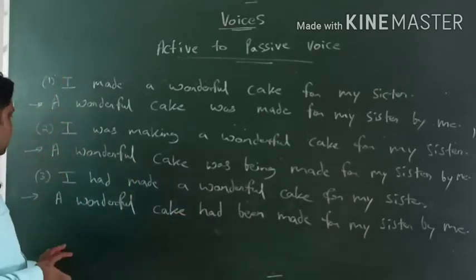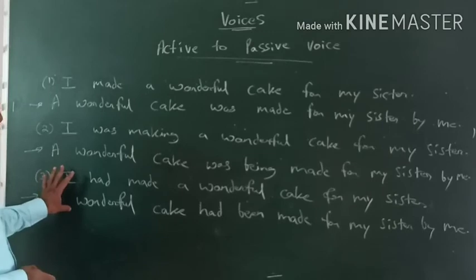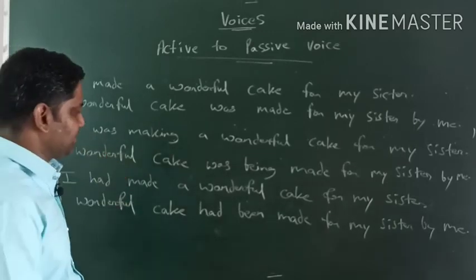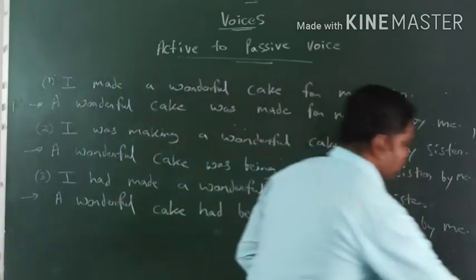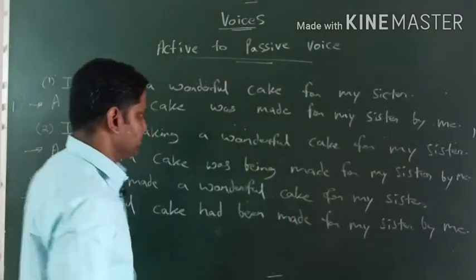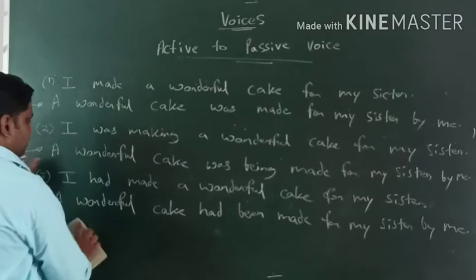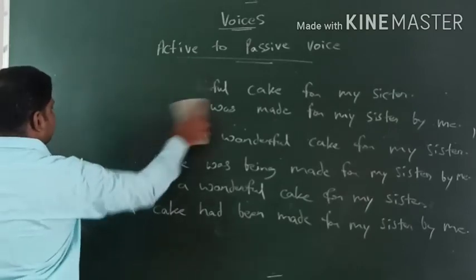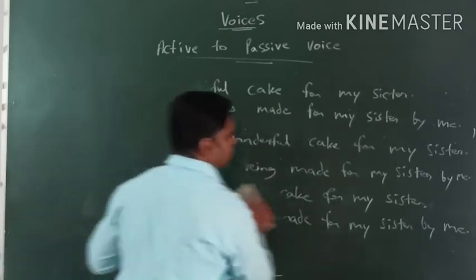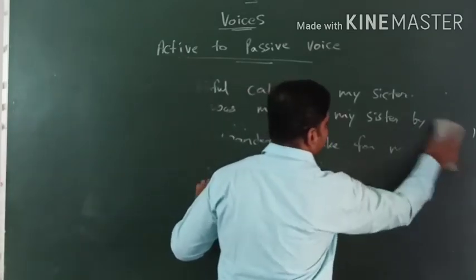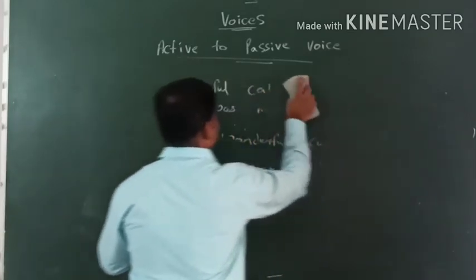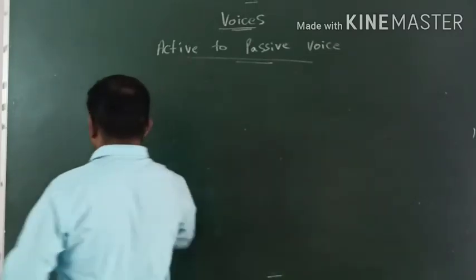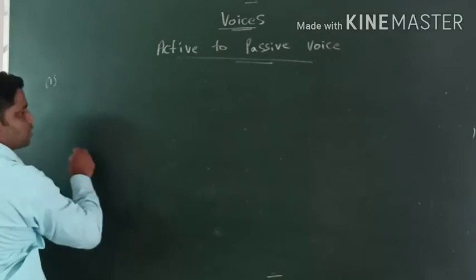आपको बड़ा आसान लगेगा. So these are the things we have done, especially with present tense and past tense, right? And now we will see future tense, right? So let's check. फ्यूचर के लिए क्या है देख लेते हैं. So how can we deal with the future? In future, additional have plus been will be used in passive voice. Let's check for future. So let's check for simple future tense.